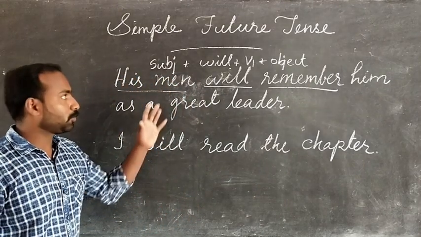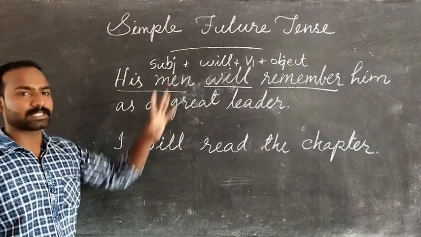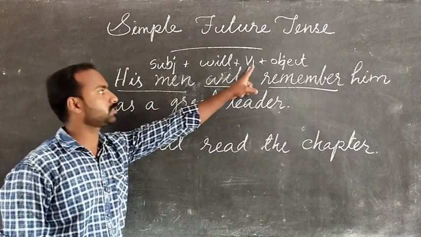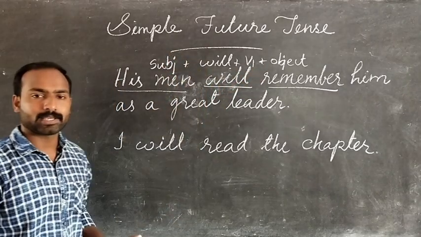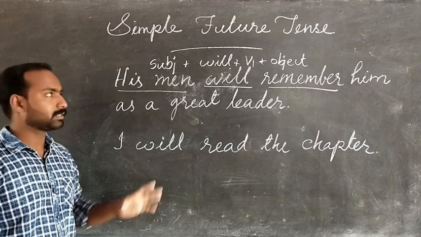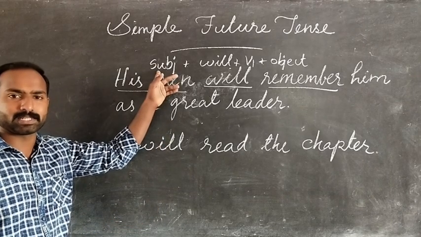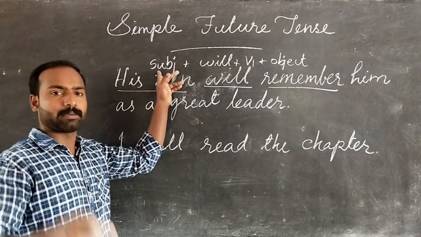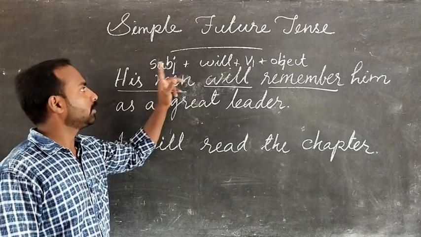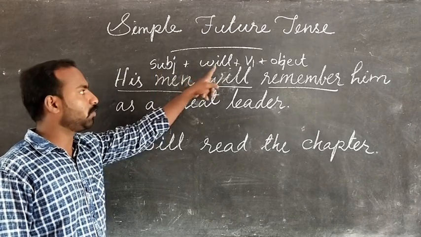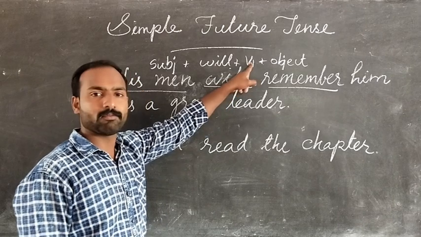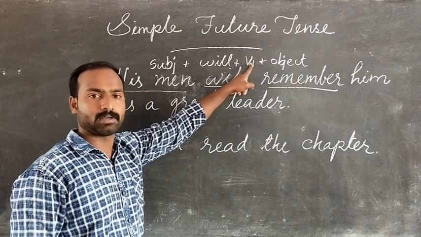Hope you got the rule for forming simple future tense. Subject plus will plus V1 plus object. Can you make your own sentence? Take any example for subject. Take your name, for example, Akhil. Add will. Akhil will. Use one V1 form of the verb. Any verb.